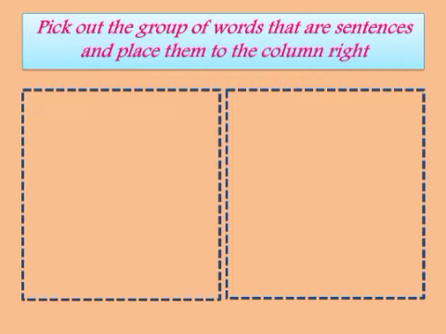Pick out the groups of words that are sentences and place them in the right column. Anil and Ravi are close friends. These groups of words make complete sense. They begin with a capital letter and the sentence ends with a full stop. So, it is a sentence.